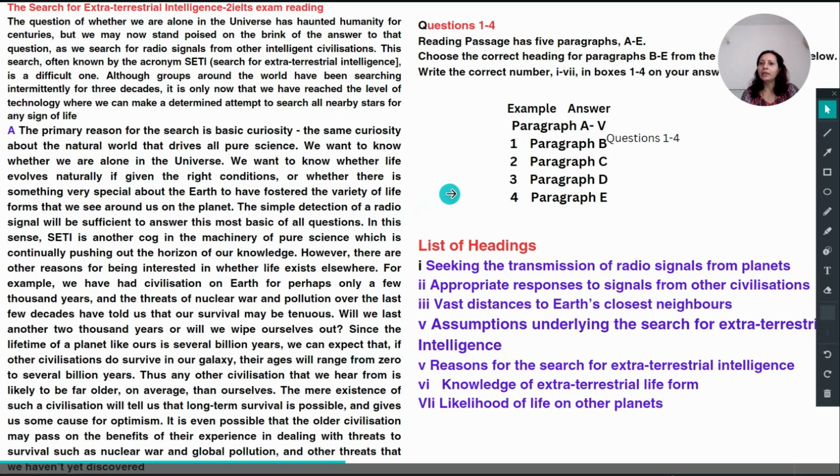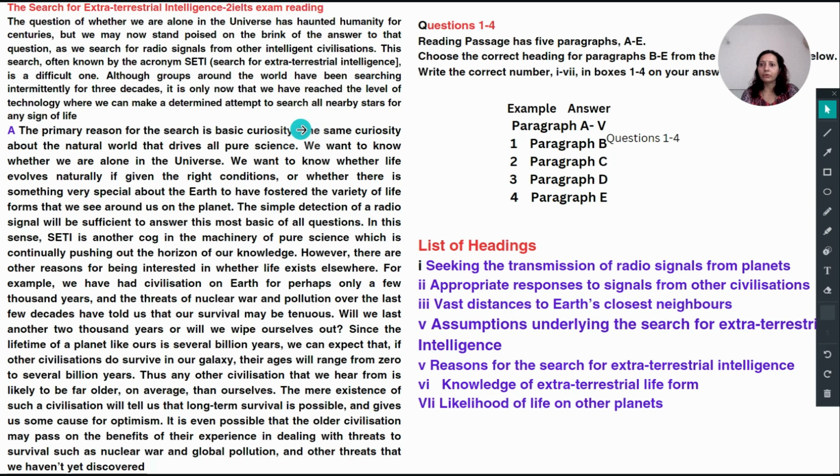So this reading was part of 25th November 2023. The name was The Search for Extraterrestrial Intelligence. If you do not know the meaning of this word, you can read some introduction given after the name of the reading passage.